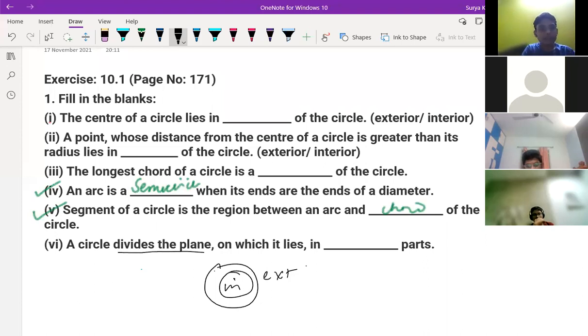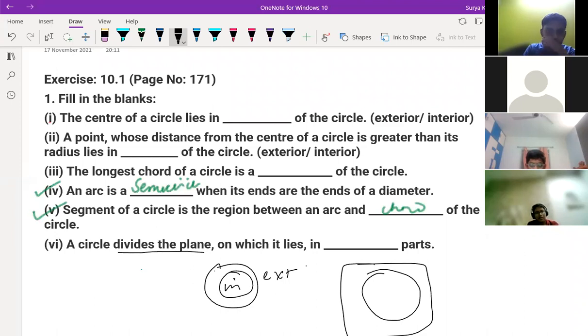And the circle divides, but how is the plane coming into the picture? Here, if you see, the circle is on the plane. I think it's like cutting the plane, like this, right? Yes. So some plane will be inside and some plane will be only outside. But sir, 2 or 3 parts, sir. Inside, the outside will be there, sir, or on the circle it can be.